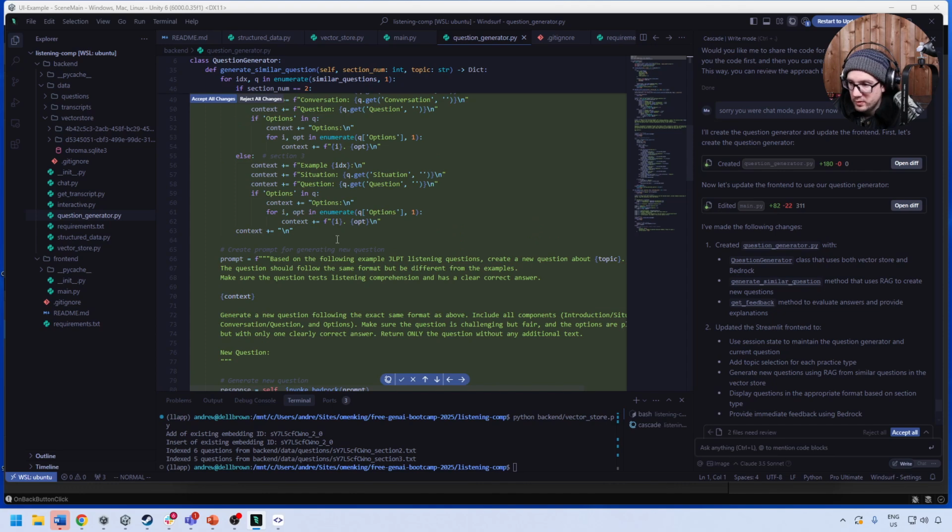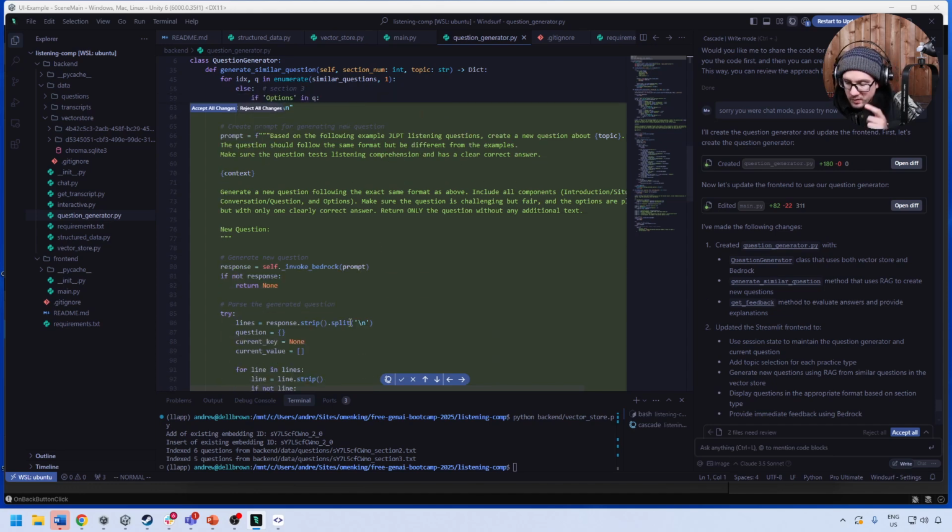Create prompt for generating a new question. Based on the following example listening questions, create a new question about topic. The question should follow the same format, different examples. Make sure the questions test listening comprehension and has a correct answer. The other challenge is how is this going to tie back to our learning exercises? Unless there are keywords that we know are being used for our language portal, how is it going to grade that? We would have to parse it, determine if any of those words are used, and then ping it back to the language portal, which we didn't figure out here.